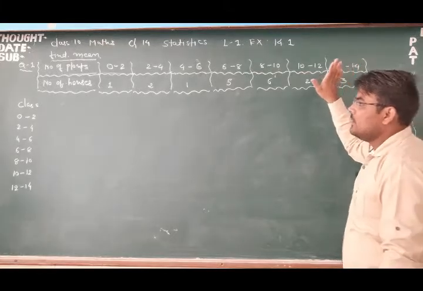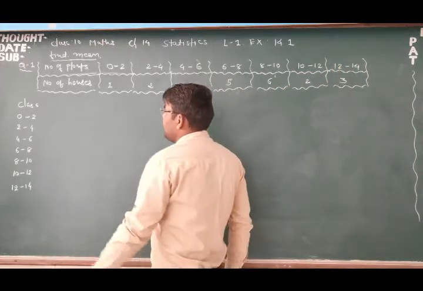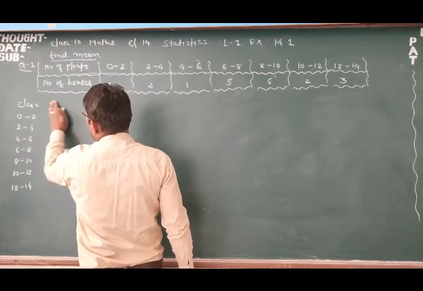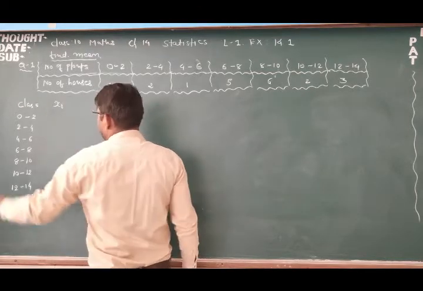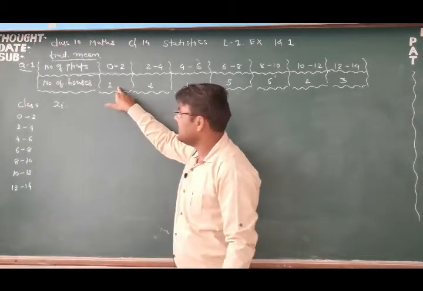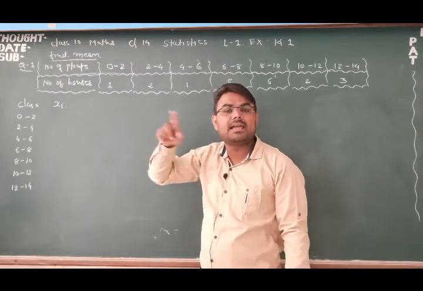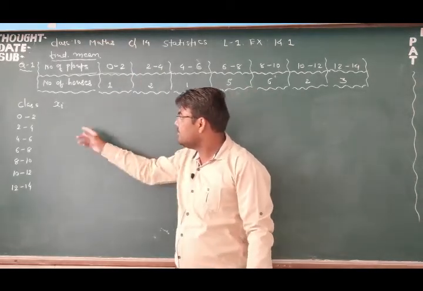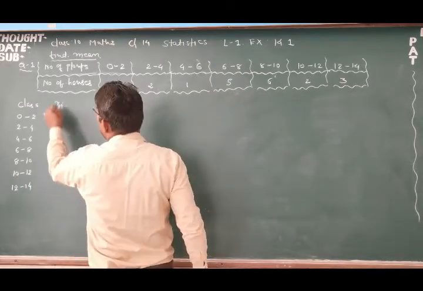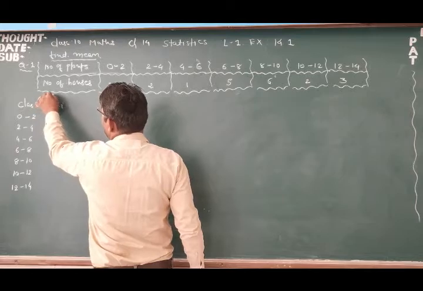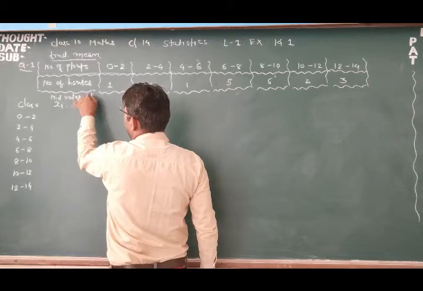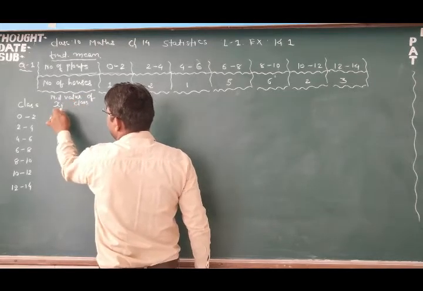ठीक है, अब हम फ्रेंड्स क्या करेंगे? सेकंड स्टेप होगा हमारा xi का. क्या होगा? xi. Now friends, you will have a question, what is xi? These are the frequency and that is denoted by fi. Later on we will note down here, but first we will write xi. And what is xi? Xi is mid value. Whatever you say, mid value of class, that is denoted by xi.